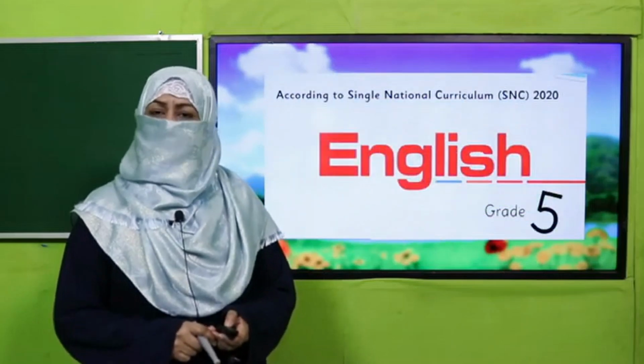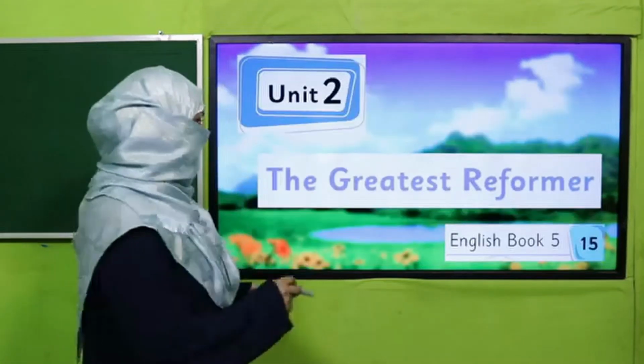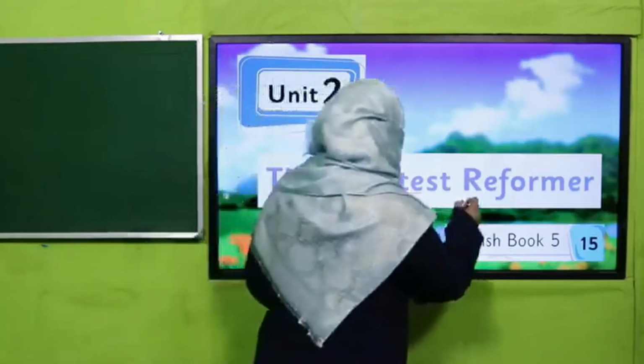We are learning Unit 2. Its title is The Greatest Reformer.